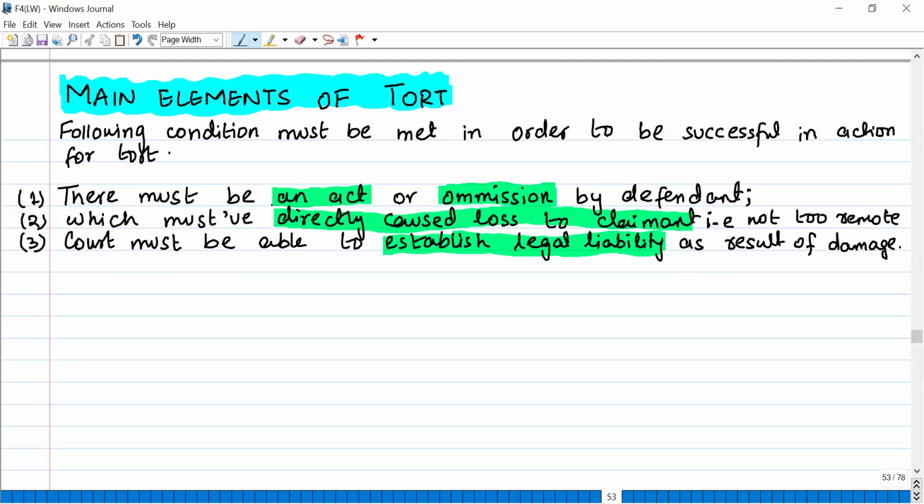The losses should not be too remote. Okay, too remote losses are not recoverable. We have talked about this concept in the last chapter as well. So three conditions must be met in order to be successful in an action of tort. There must be an act or omission by the defendant. The defendant should have done something, but he didn't.